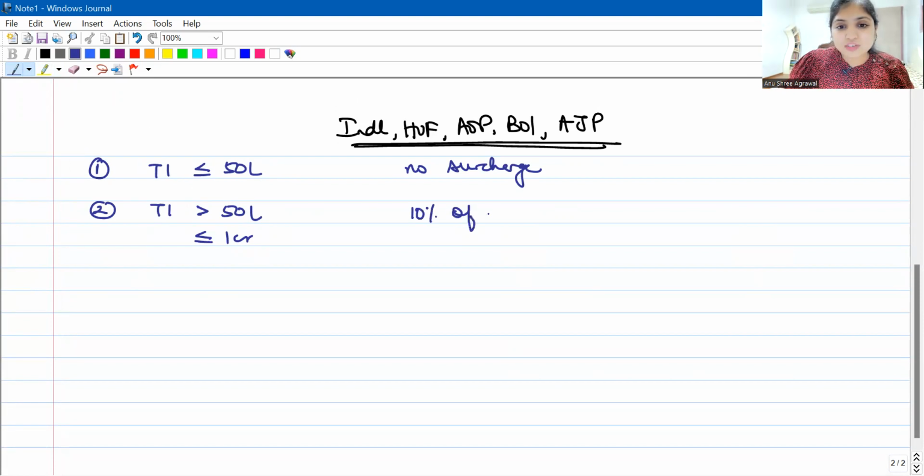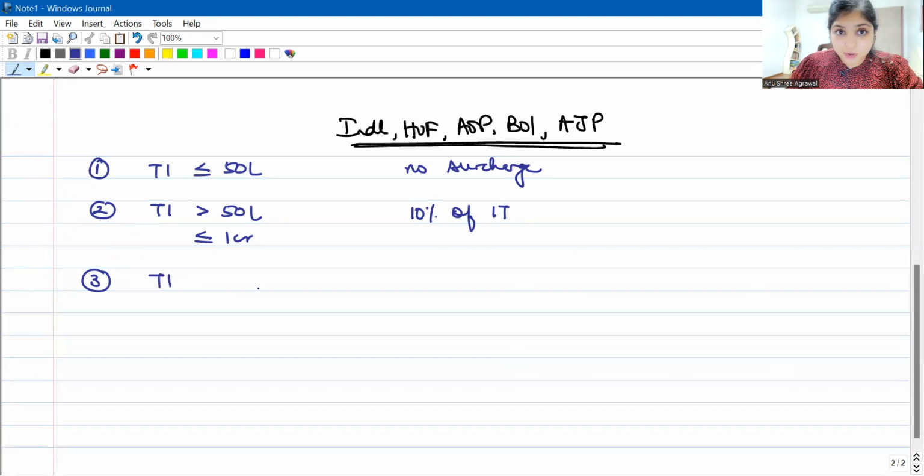Always remember, surcharge rate is a percentage of income tax. Okay, very often students make a mistake here. They start calculating surcharge as a percentage of total income. No, it is a percentage of income tax always. Alright. In case neither your first situation nor the second situation is applicable, then you go to the third one. You're understanding the technique. Go step by step. If any of the steps is fulfilled, then the story will end right there. If situation 1 and situation 2, neither is applicable to your case, then you will go to situation 3.